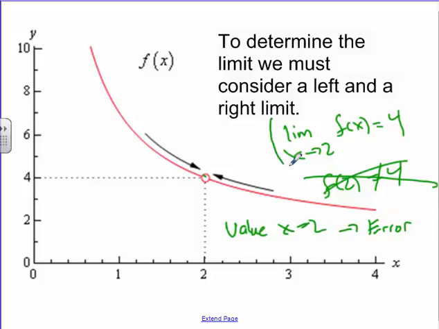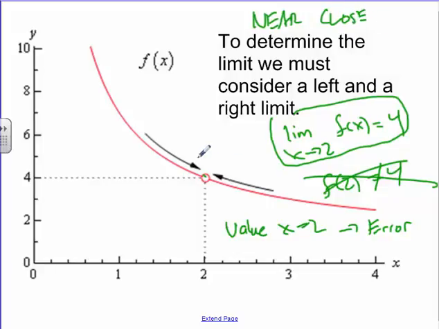But hopefully you get where we're going with this. As x gets close to 2, as it gets near or close, see how it's approaching 4, from the left-hand and the right-hand side. So you have to consider both sides, because maybe one side goes to here and the other side goes down to there. And we'll do some examples on that here.